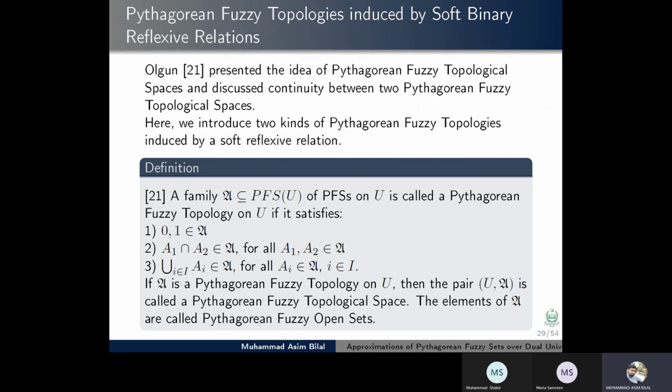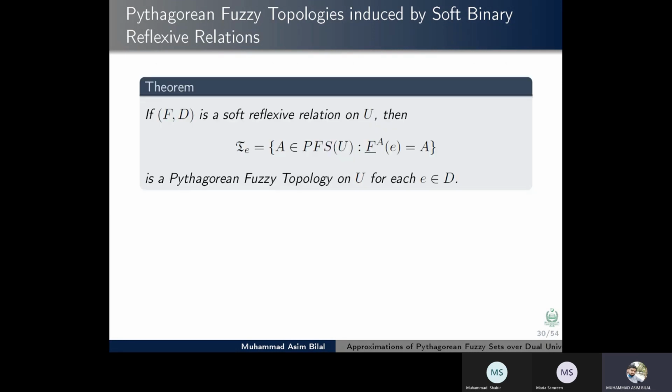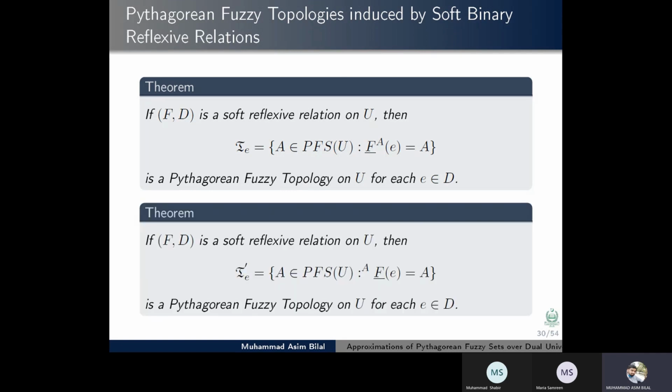The elements of A are called Pythagorean fuzzy open sets. Theorem: this is the new definition of Pythagorean fuzzy topology induced by a soft binary relation. If (F, D) is a soft reflexive relation, then the family defined by this, the Pythagorean fuzzy sets A of U such that the lower approximation of A is equal to A, is called a Pythagorean fuzzy topology on U for each e belonging to D. Similarly, the relation holds with respect to the soft sets. The dual of the above result holds.